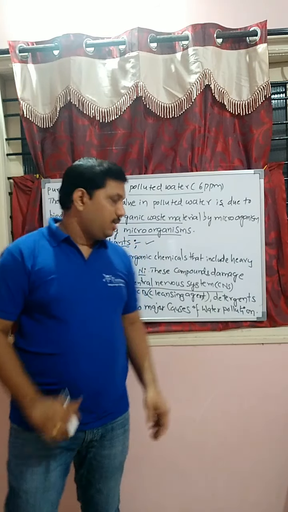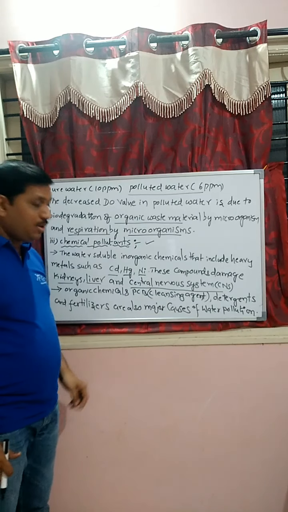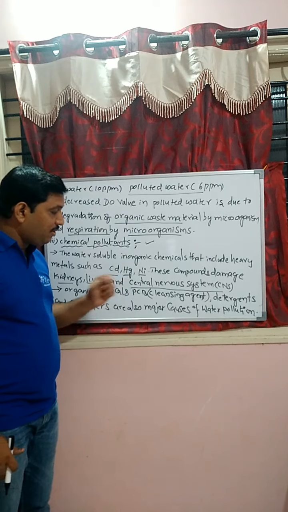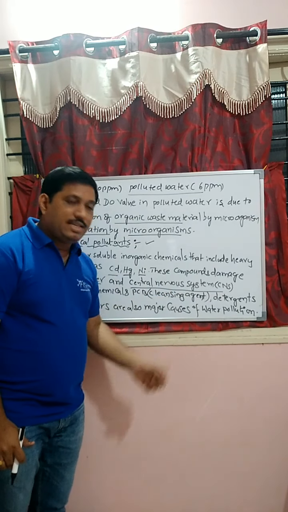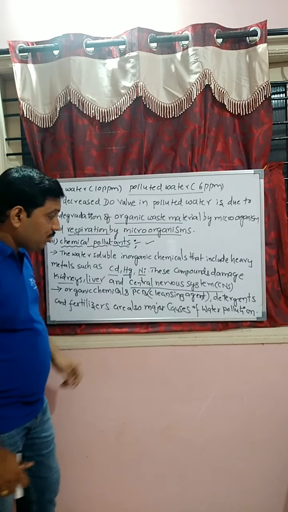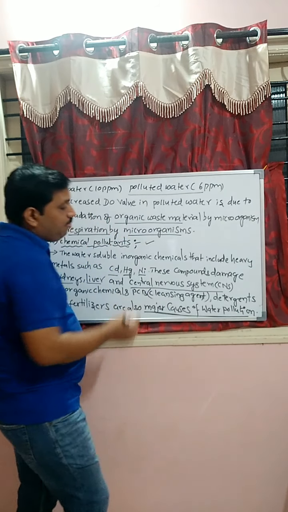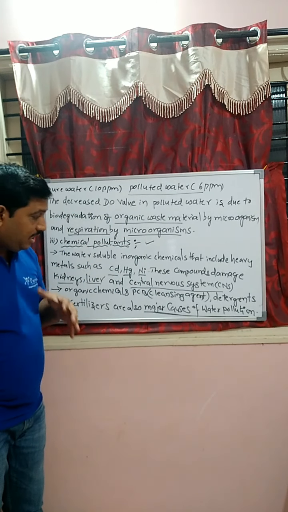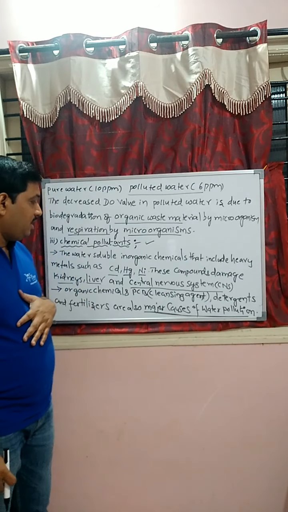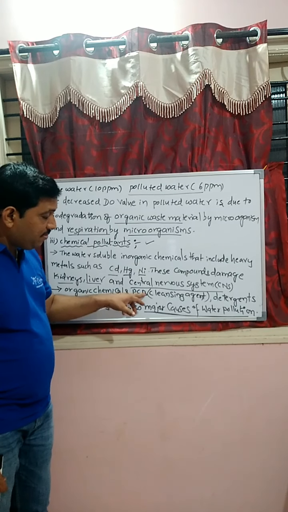Okay, students. Right. Next one, the organic chemicals. PCB stands for polychlorinated biphenyls, known as cleansing agents. Detergents and fertilizers are also major causes of water pollution. These are the three important reasons, students, from the chemical pollutant side. That is the organic chemicals: PCB, polychlorinated biphenyl, cleansing agent.